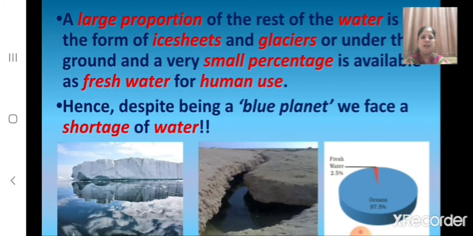And children, a large proportion of the rest of the water, it is in which form? It is in the form of ice sheets and glaciers or under the ground. And how much percentage is available as fresh water for human use? A very small percentage is available as fresh water for human use. Hence, despite the earth being a blue planet, we face a shortage of water.